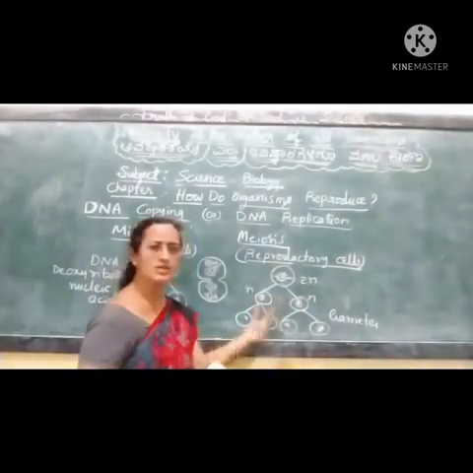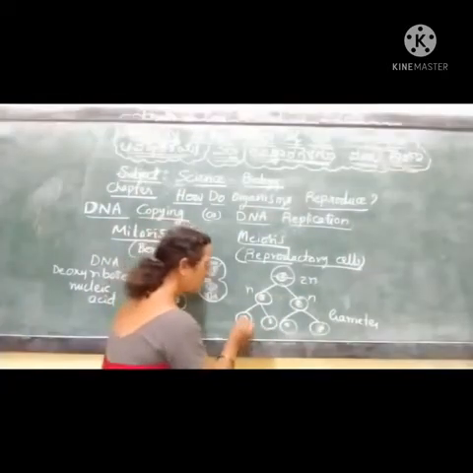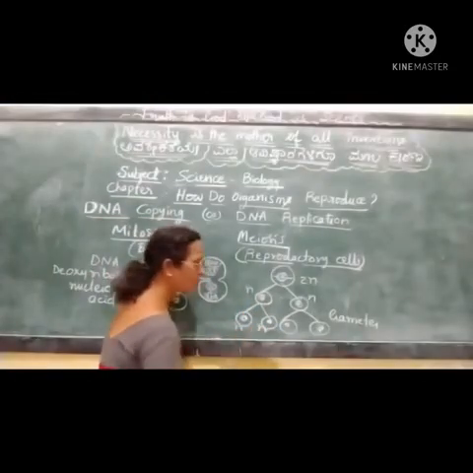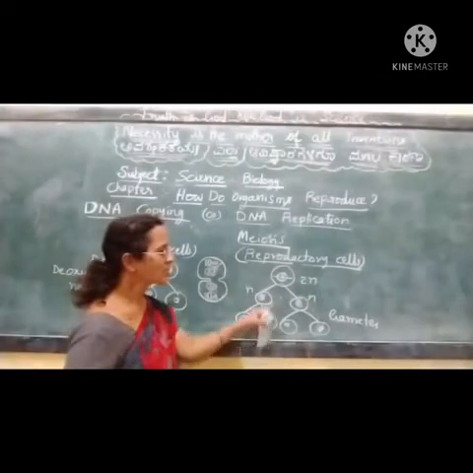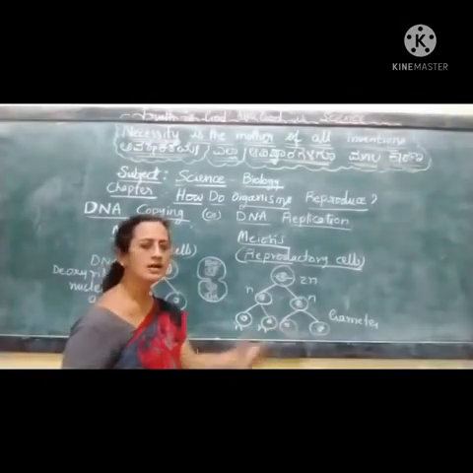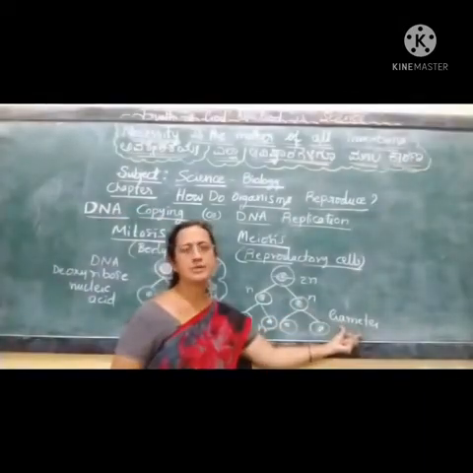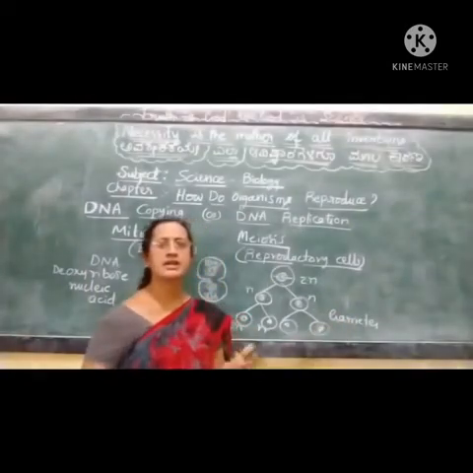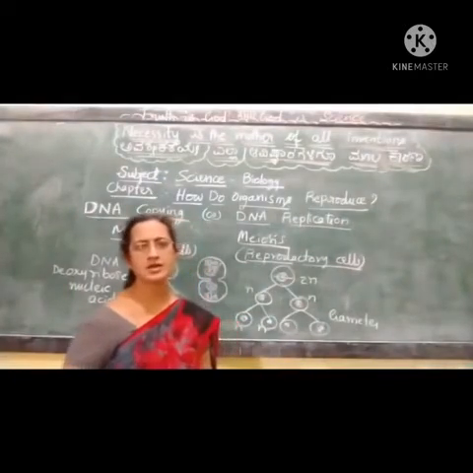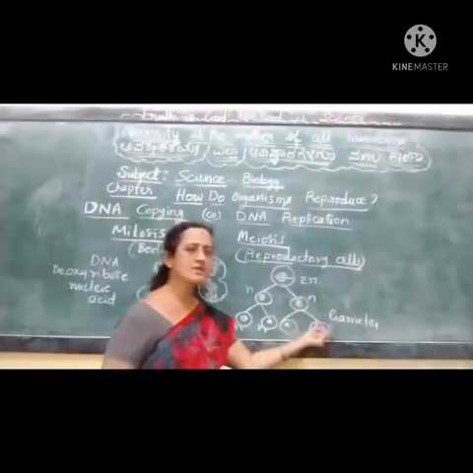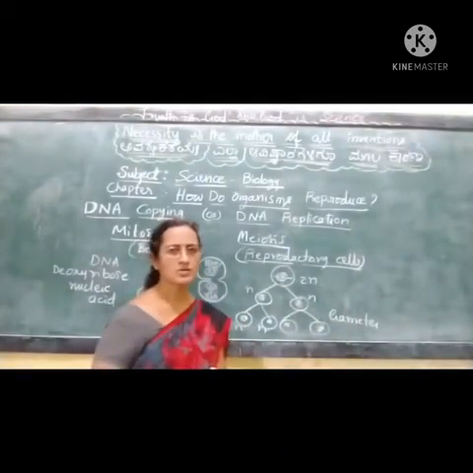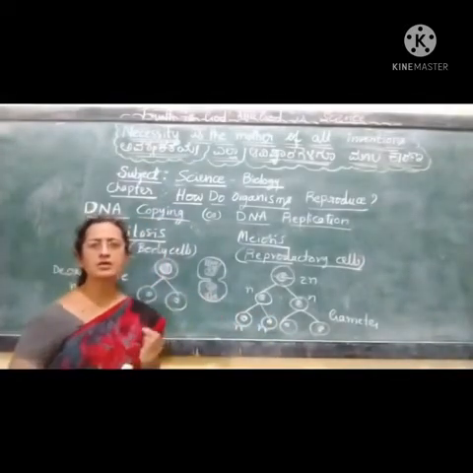Here these two cells again get divided, and similar to mitotic cell division, the genetic material again gets transferred to these two daughter cells. So ultimately one cell divides into two, which divide to form four daughter cells, called gametes. These gametes are eggs in case of females and sperms in case of males. In plants, we say ovules are the female gametes and pollens are the male gametes. These are very important things you have to know.